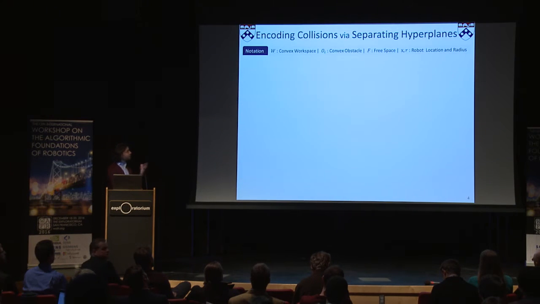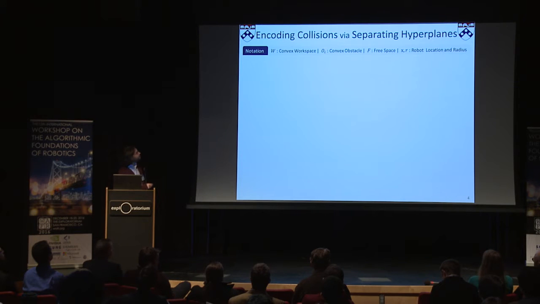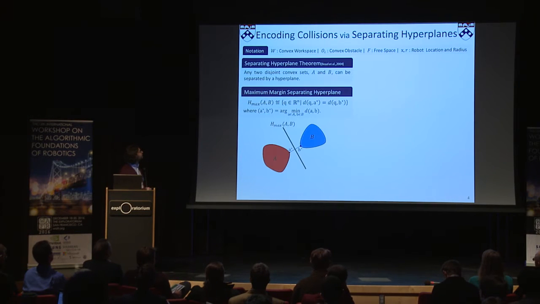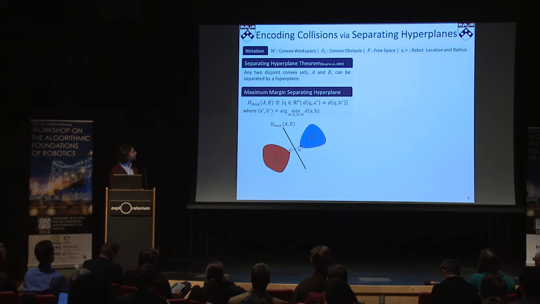In our construction, we use some basic tools from convex analysis to identify a safe neighborhood around the robot body. In convex analysis, it is well known that two disjoint convex sets can be separated by a hyperplane. We choose one particular one, the maximum margin separating hyperplane, because it balances the clearance between these convex obstacles, but one can choose any separating hyperplane.